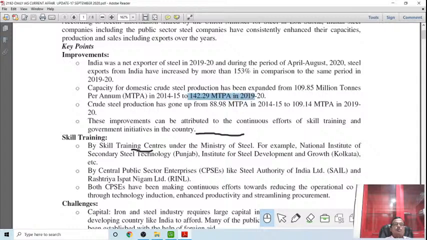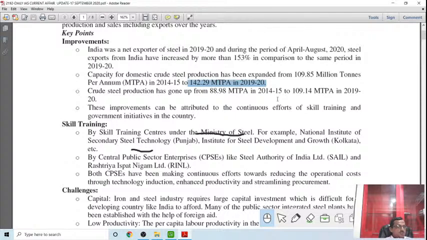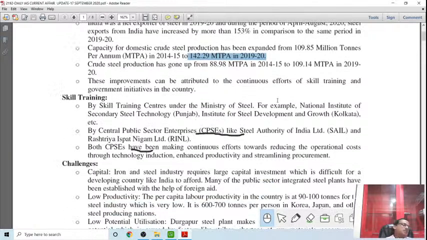This is a substantial improvement of more than 30 million metric tons. Crude steel production has gone from 88.98 million metric tons in 2014-15 to 109.1 million metric tons per annum in 2019-20. All these are manifestations of the rising steel production in India.